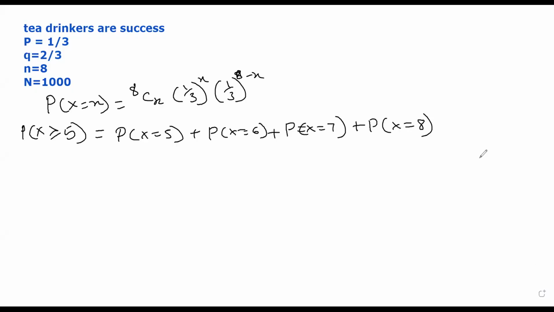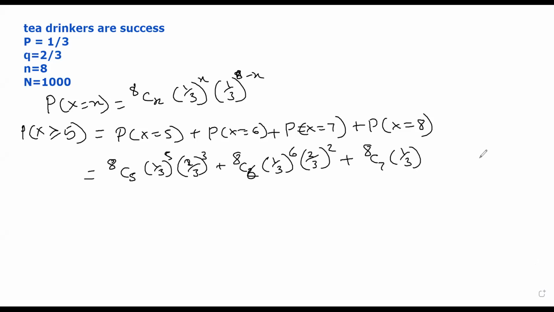We want probability that x is greater than or equal to 5. Actually, we want to find out probability so that we can multiply it with 1,000 and find out number of enumerators who have found that 5 or more than 5 people are tea drinkers. So we'll find out the probability. That will be 8c5 (1/3) raised to 5 (2/3) raised to 3 plus 8c6 (1/3) raised to 6 (2/3) raised to 2, plus 8c7 (1/3) raised to 7 (2/3) raised to 1 plus 8c8 (1/3) raised to 8 (2/3) raised to 0.